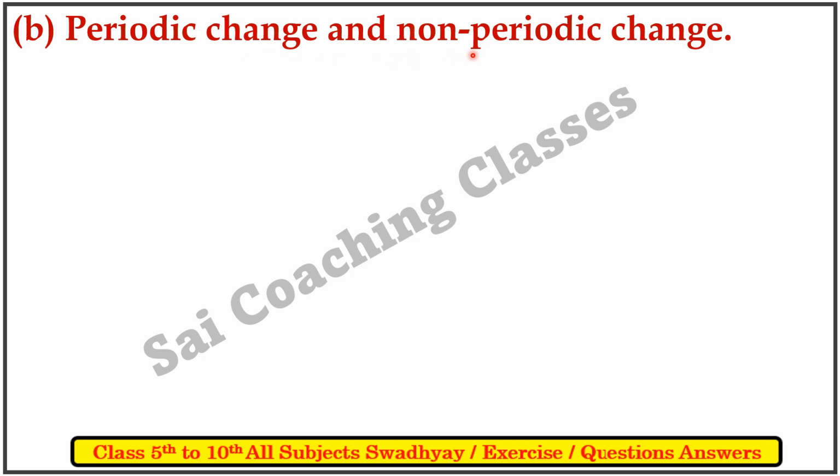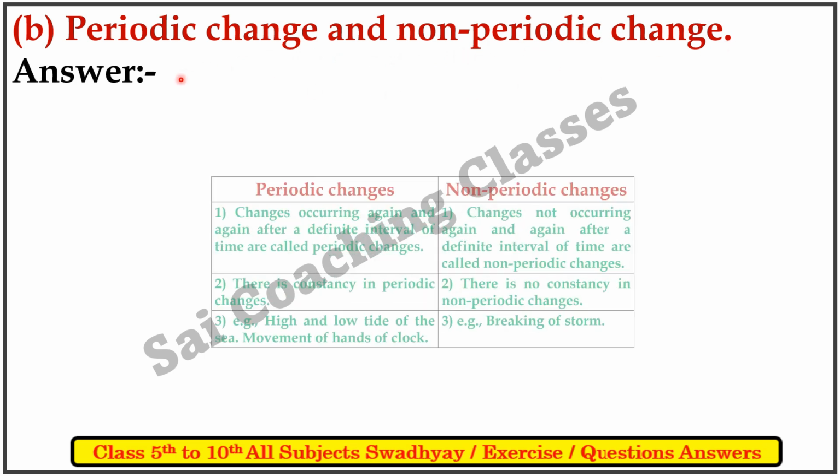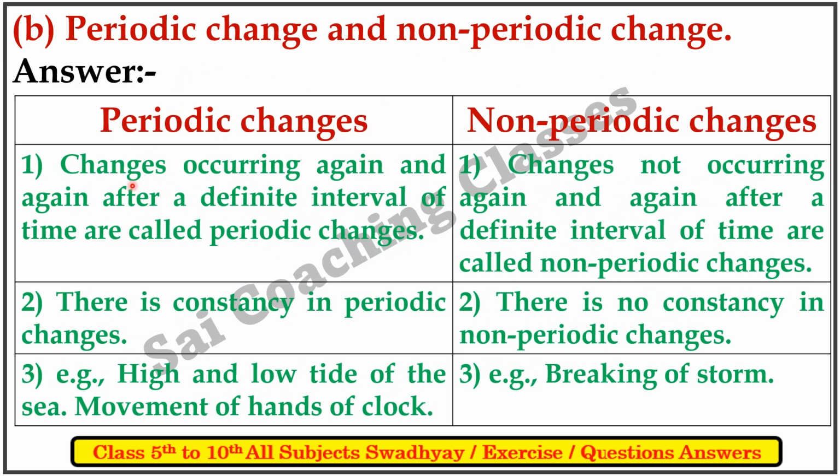B. Periodic change and non-periodic change. Answer: changes occurring again and again after a definite interval of time are called periodic changes. Changes not occurring again and again after a definite interval of time are called non-periodic changes. Second, there is constancy in periodic change. There is no constancy in non-periodic changes. Example, high and low tide of the sea. Movement of hands of a clock. Third, breaking of straw.